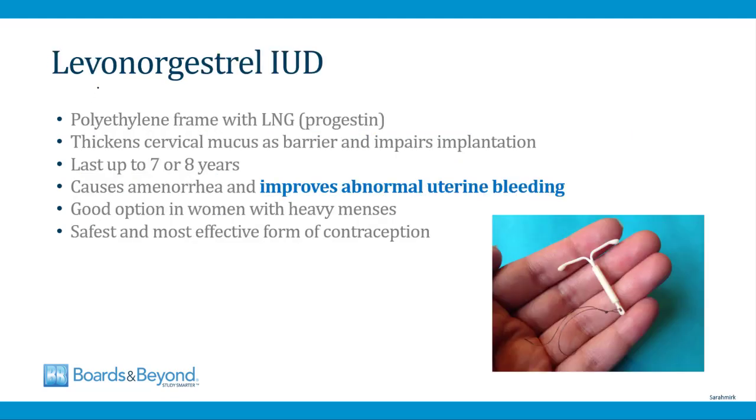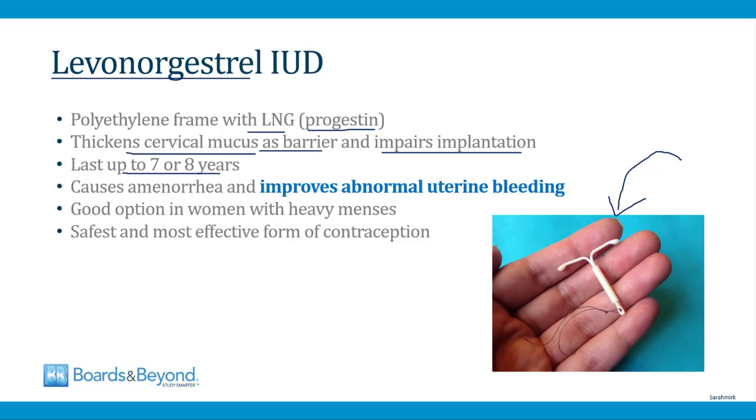The other major type of IUD is the levonorgestrel IUD, also called the LNG IUD. This device is a polyethylene frame. It looks like what's shown in the picture here, and the polyethylene contains a drug called levonorgestrel, or LNG, which is a progestin, which means it's a drug that has effects similar to progesterone. So the levonorgestrel leads to thickening of cervical mucus, which acts as a barrier to sperm. It also impairs implantation in the endometrium. Just like the copper IUD, this is a long-lasting form of contraception. In some cases, it can be left in for up to 7 to 8 years.